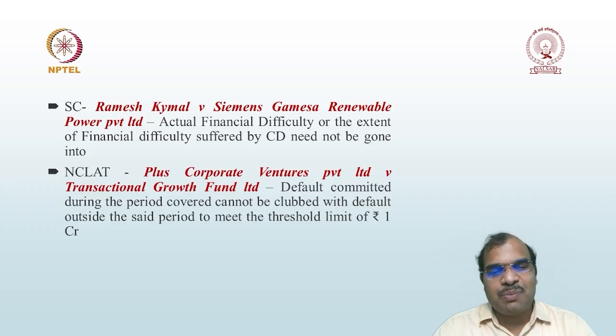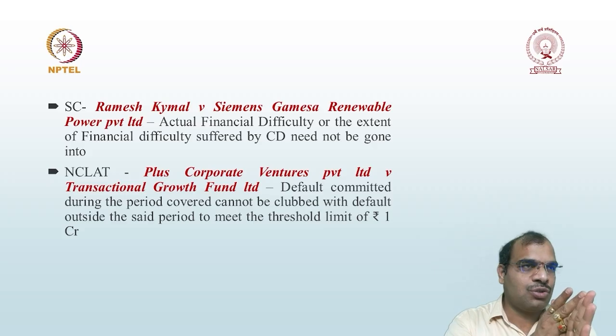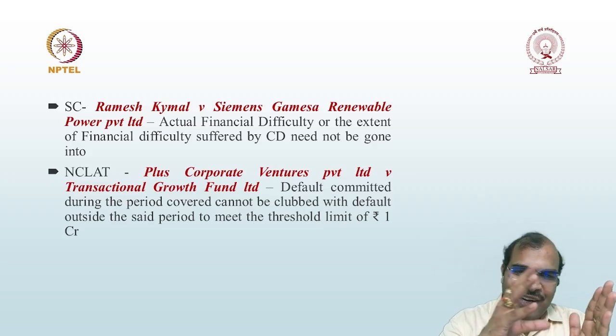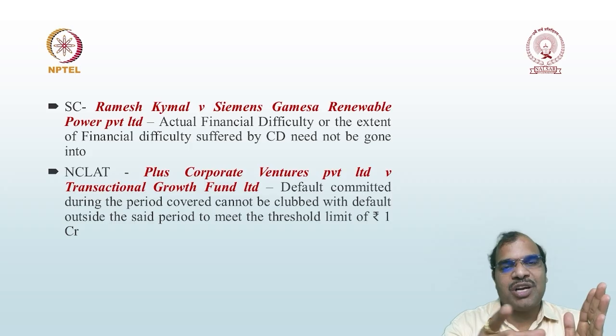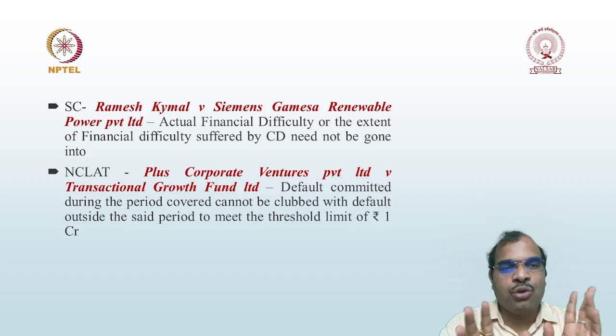Suppose, take the example, before 25th March 2020 there is a default, and after 25th March 2020 there is also a default. Can you club this amount and that amount, that is, the amount before the period and after the period? No, you cannot club.